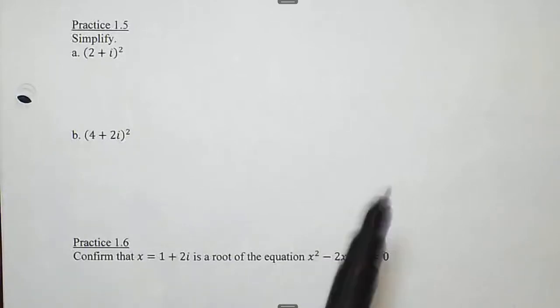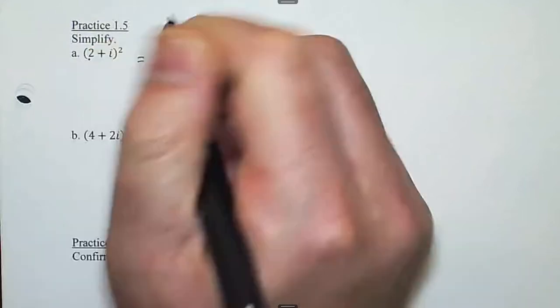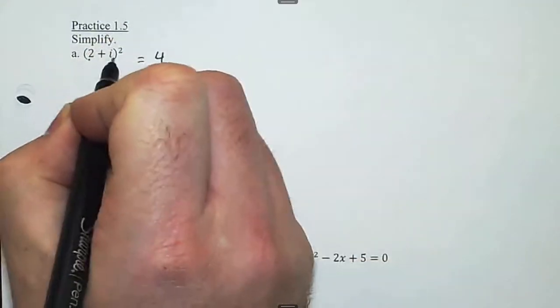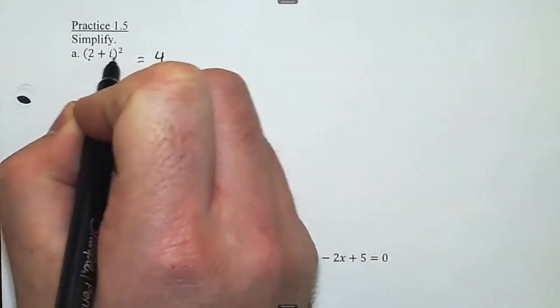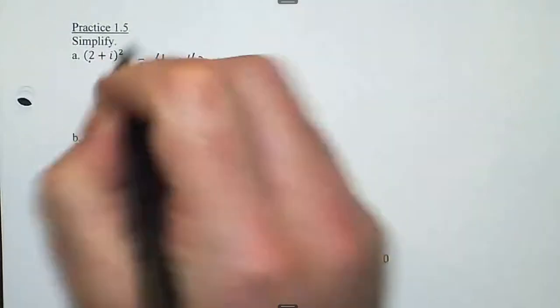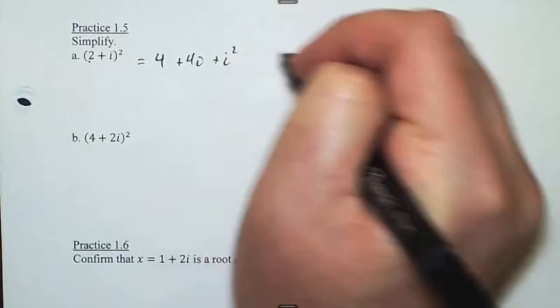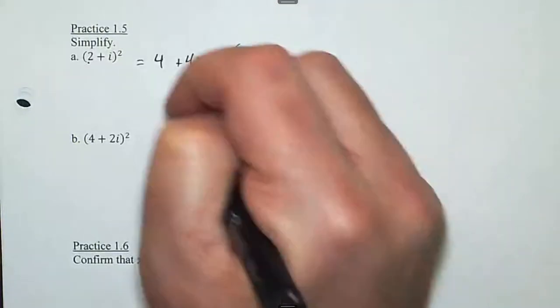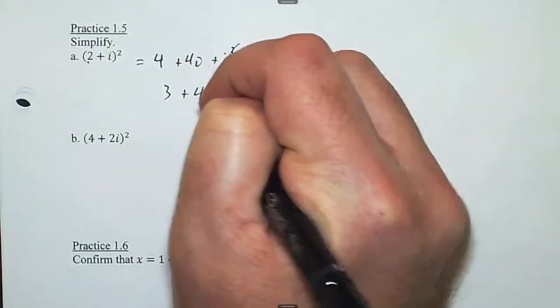Okay, so when we square a binomial, we square the first thing. 2 squared is 4. Then you multiply the two things together, so 2i, and double it. So it's plus 4i. Then we square the last, so plus i squared. But i squared is a negative 1. So this is just 3 plus 4i.